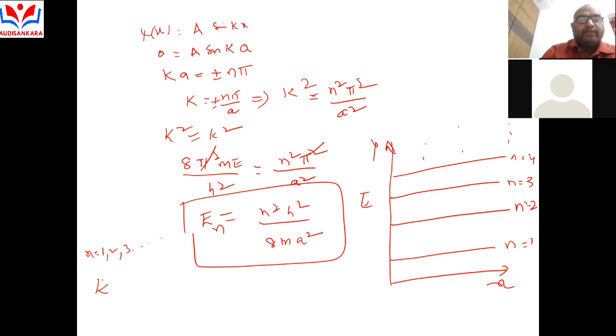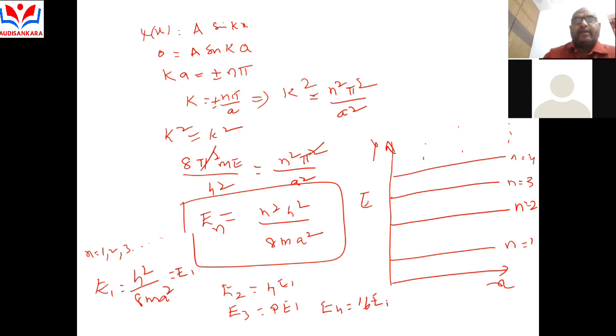E1 is equal to, substituting 1, h square by 8m a square. For n is equal to 2, E2 is equal to 4E1, E3 is equal to 9E1, and E4 is equal to 16E1, and so on.